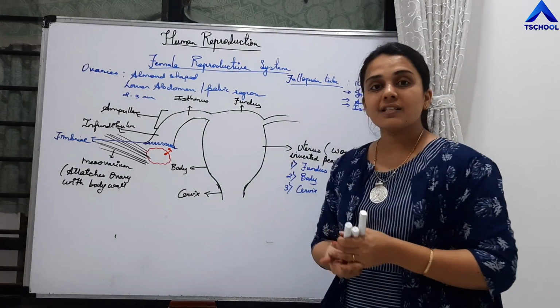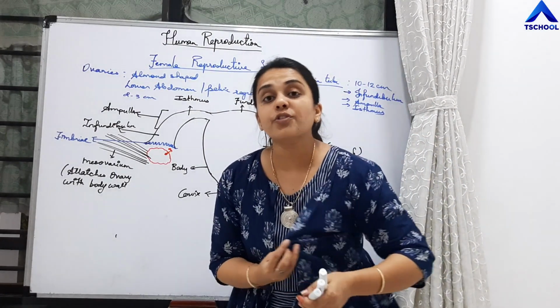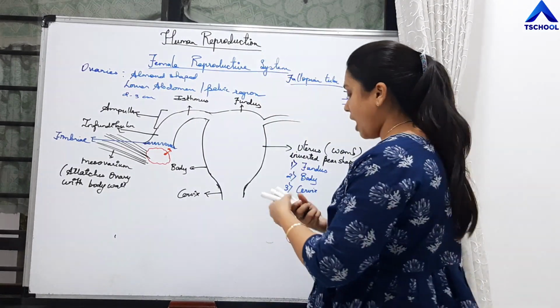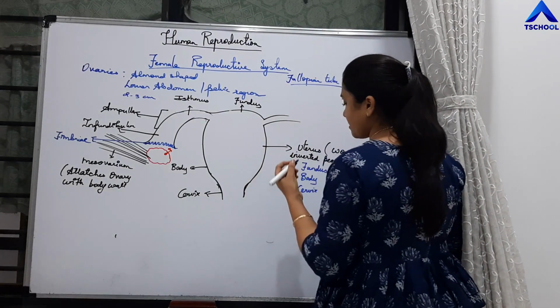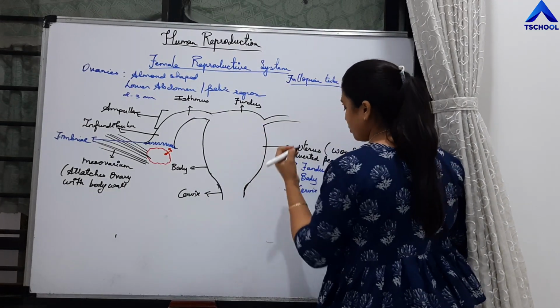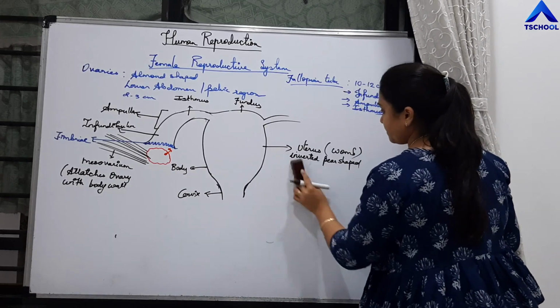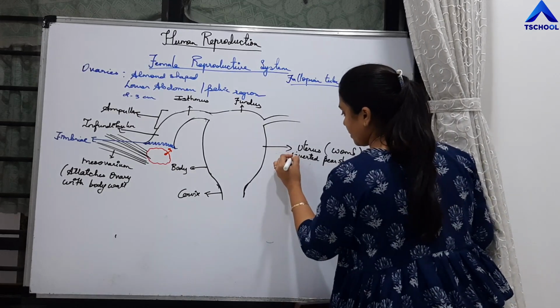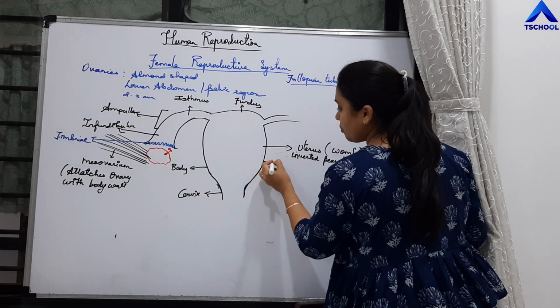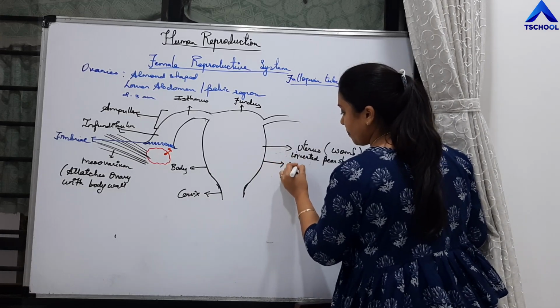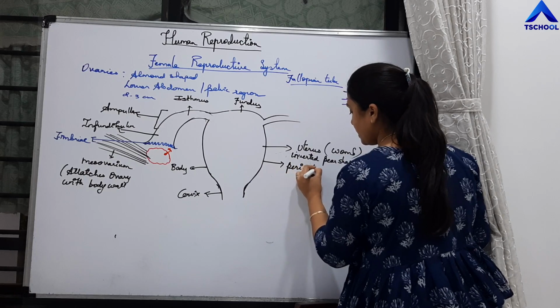Now this uterus is also divided into three layers, right? From outside, the outermost layer is called perimetrium.